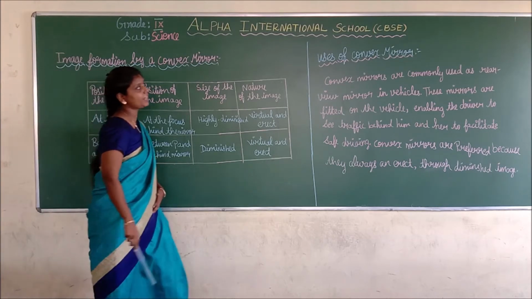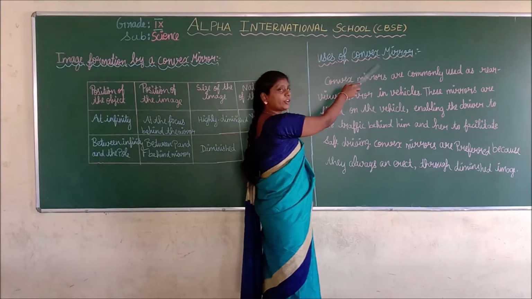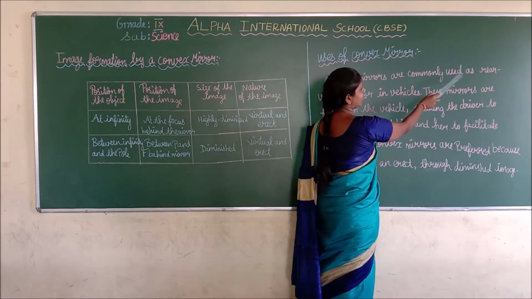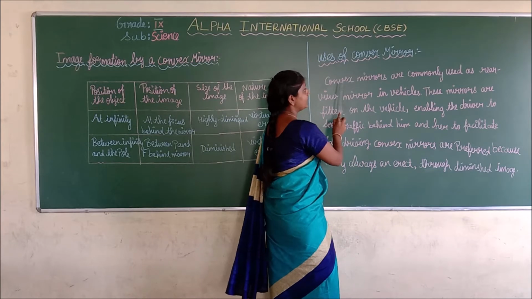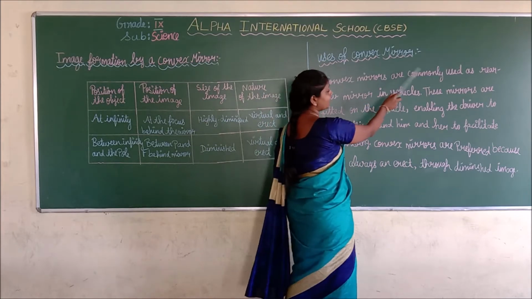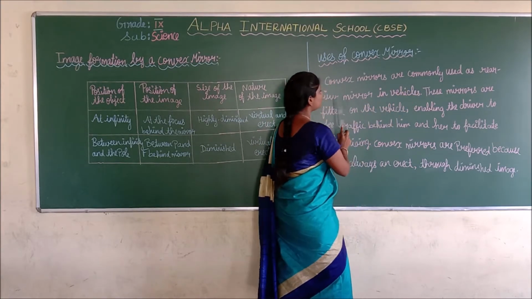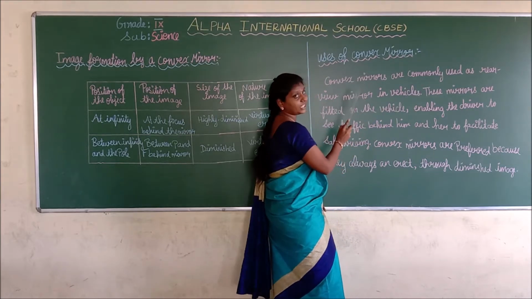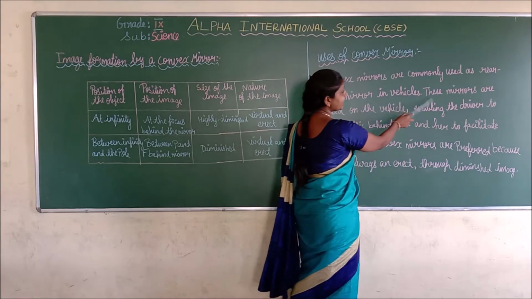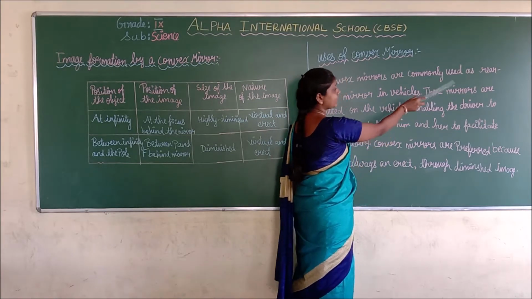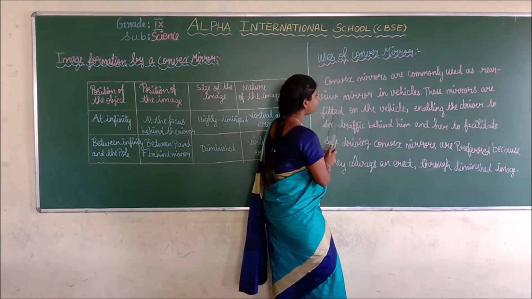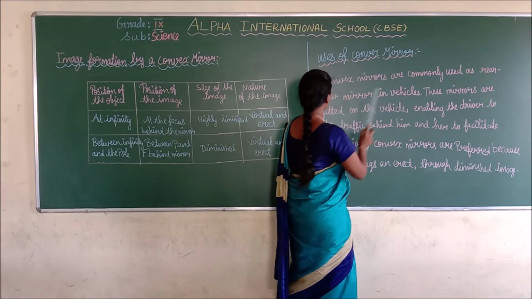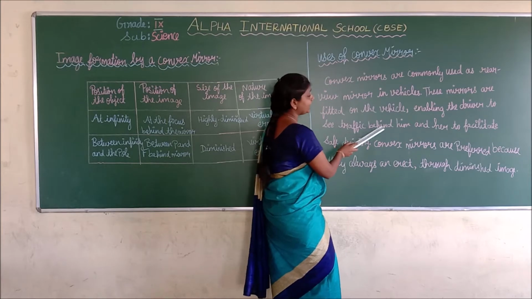Very good. Next we are going to see the uses of convex mirrors. Convex mirrors are commonly used as rear view mirrors in vehicles. These rear view mirrors are fitted on the vehicle, enabling the driver to see the traffic behind him.